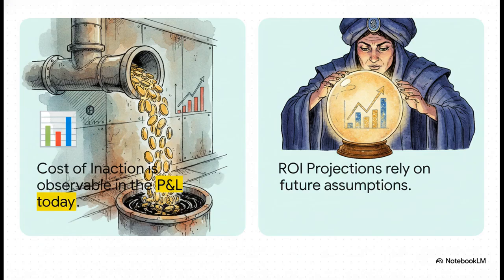Cost of inaction leads with the existing P&L bleed that's happening right now. It doesn't rely on your shiny new project working perfectly. ROI, on the other hand, relies entirely on guessing future adoption rates and revenue uplifts. In the early stages of any project, ROI should really just be a sensitivity check. It should never, ever be your primary frame.